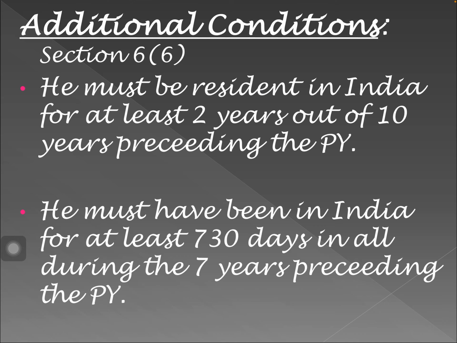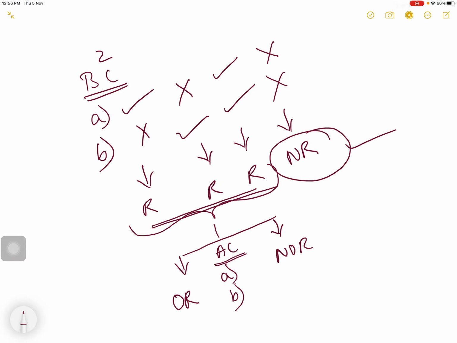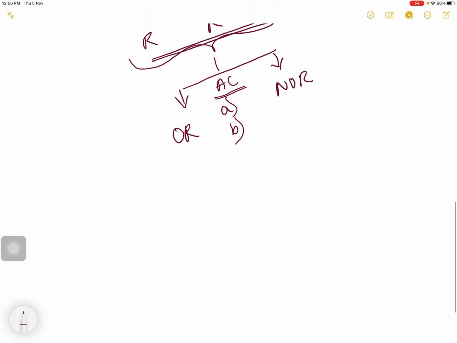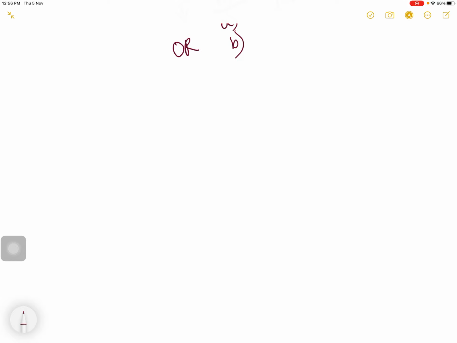The additional condition is given in section 6, subsection 6. He must be resident in India for at least 2 years out of 10 years preceding the previous year. He must have been in India for at least 730 days in all during the 7 years preceding the previous year. Let me explain the additional conditions. The first additional condition is that he must be resident for at least 2 years out of 10 years preceding the previous year. Which previous year residential status are we checking? We are determining for the previous year 2019-20, right?